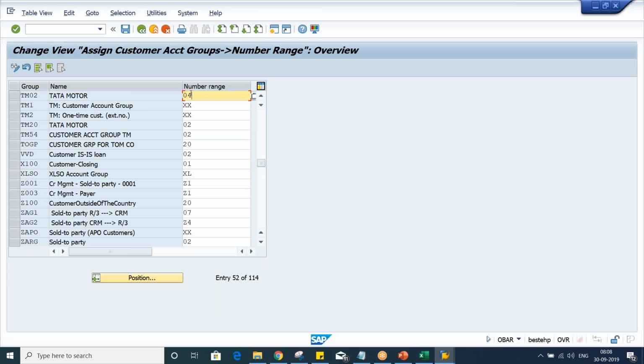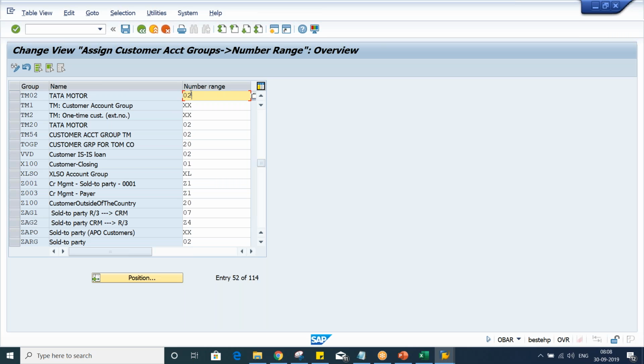And guys, suppose you are unable to set up the number range, because every time you try to set up a number range it overlaps somewhere. Instead of wasting more and more time on setting up this number range, because this is quite easy guys, I'm not saying you have to spend half an hour to find out which number range is still unutilized. No, instead of that you can use the standard which is given by SAP, use 02.